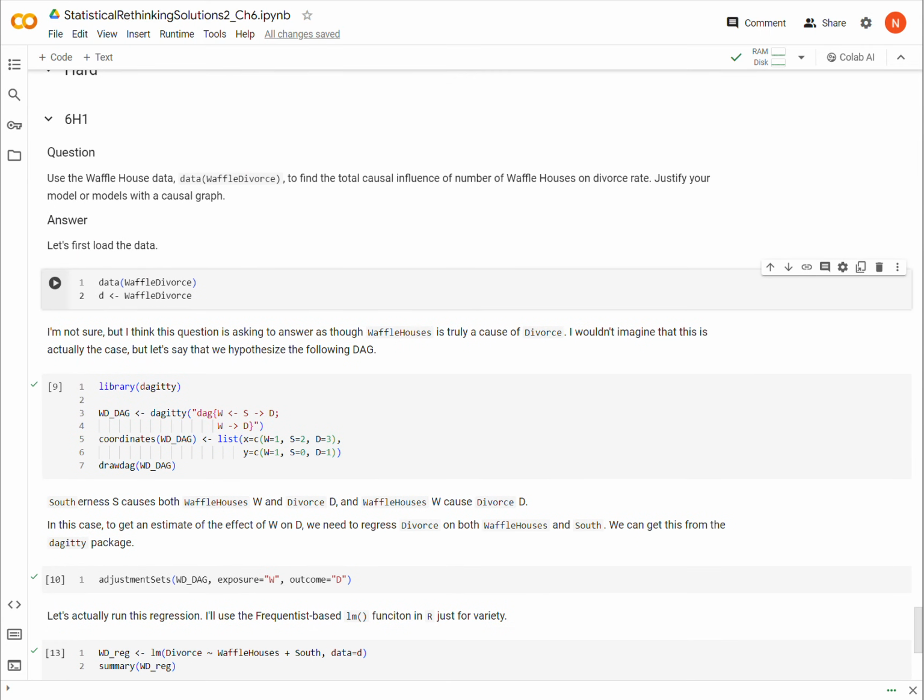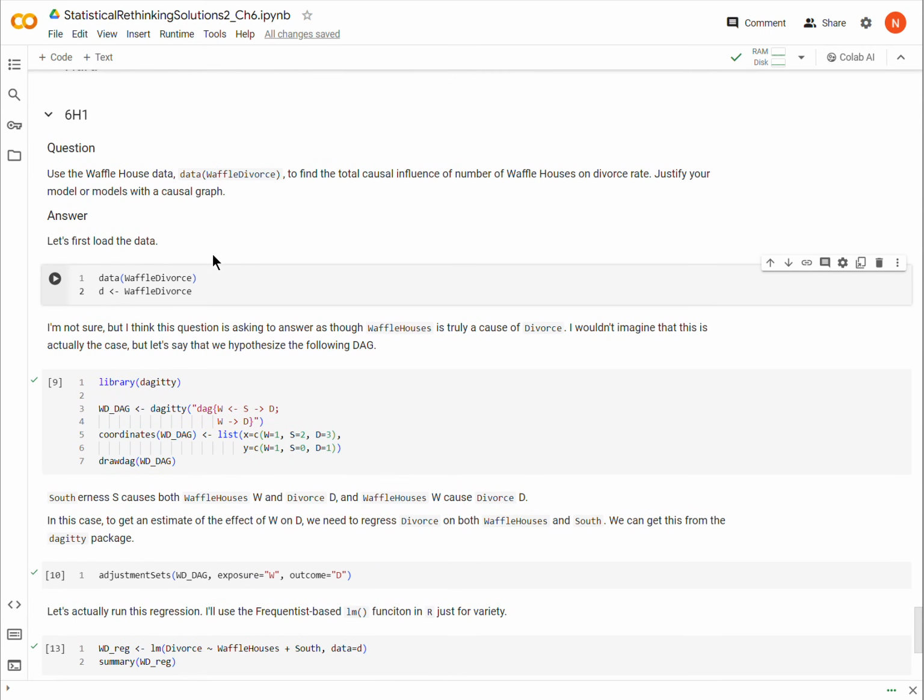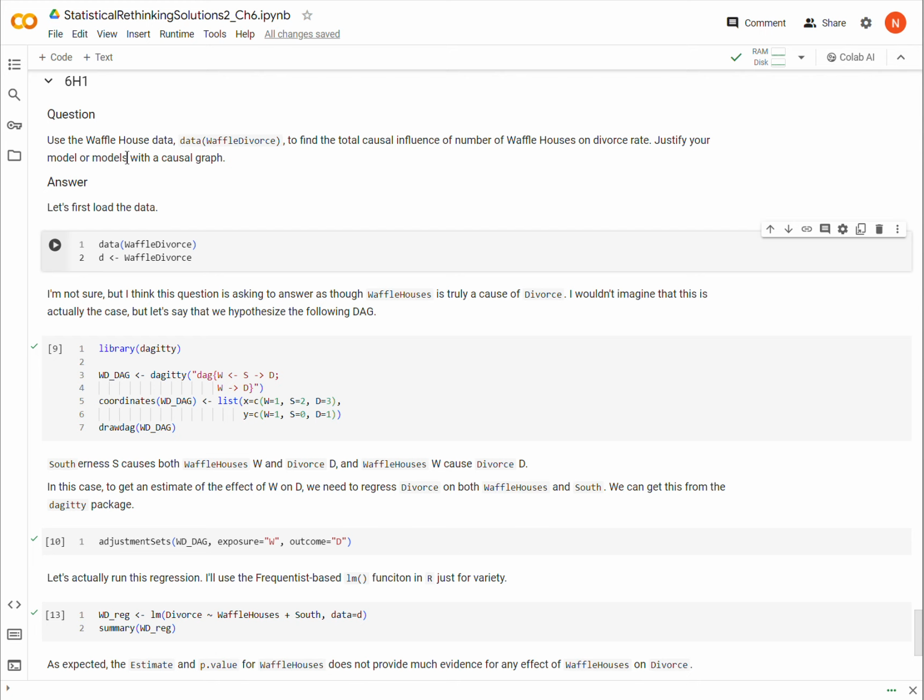Okay, so in this question, we are referring back to the WaffleDivorce data set, and we want to find the total causal influence of Waffle Houses on divorce rate. And we want to justify our model with a causal graph or a DAG. So the first thing we'll do is just load the data with this code block.